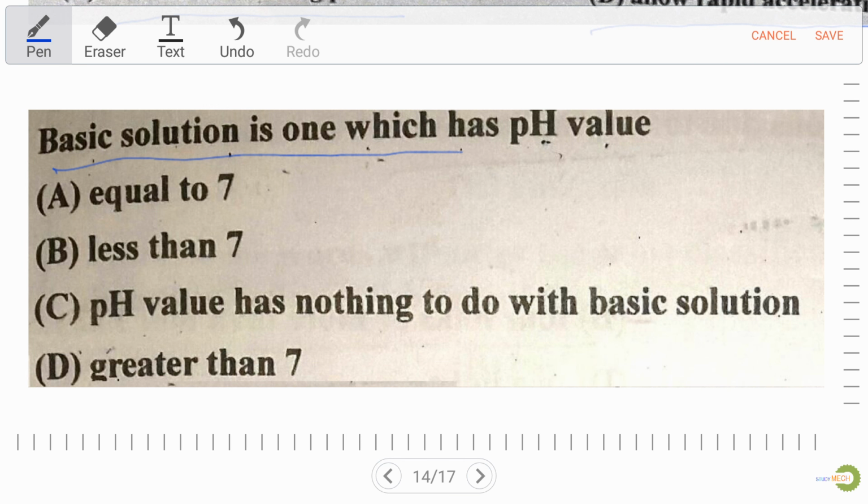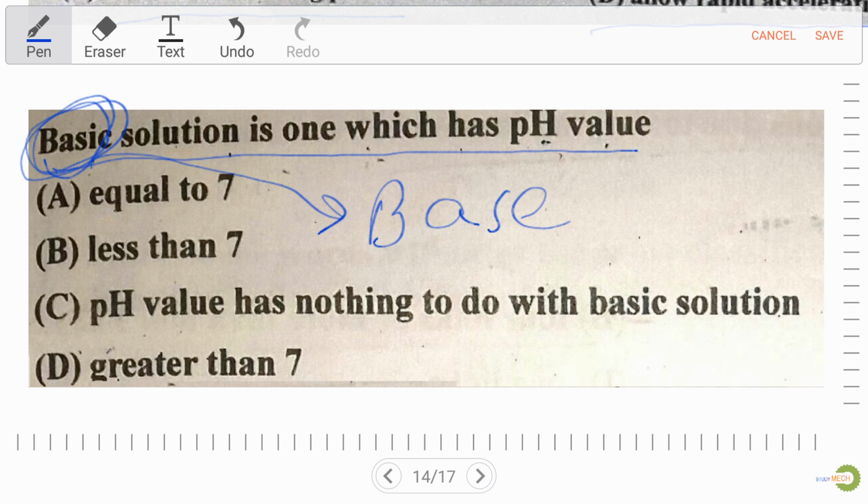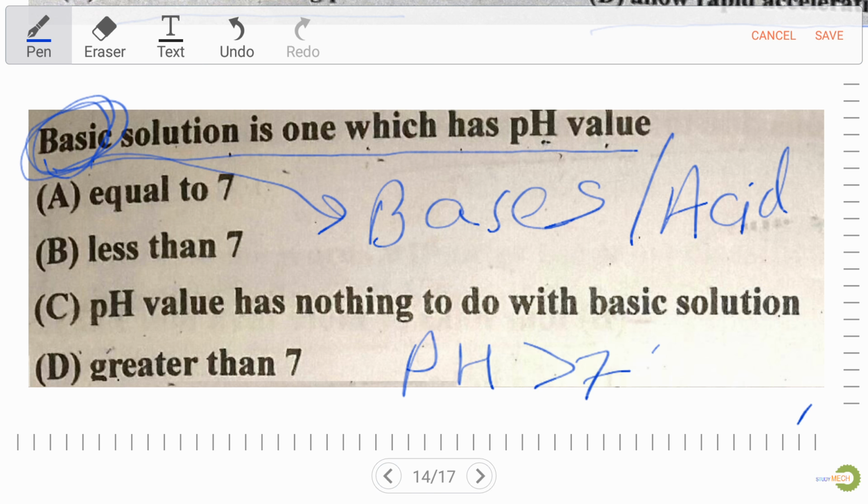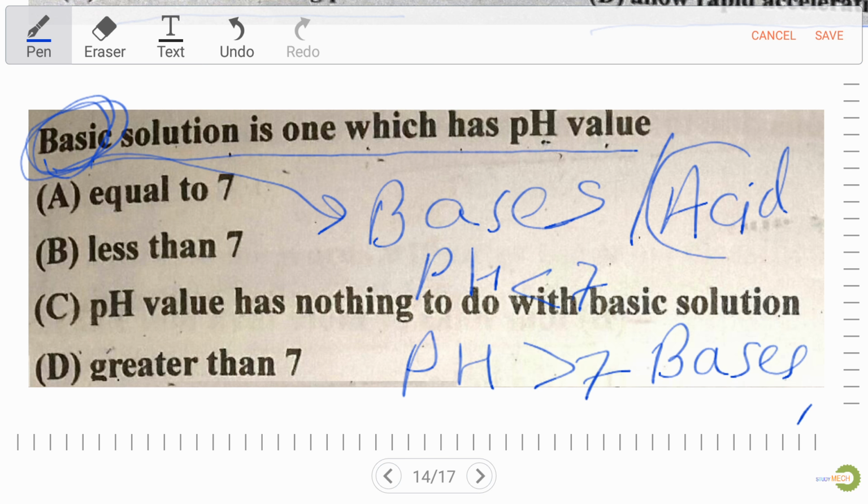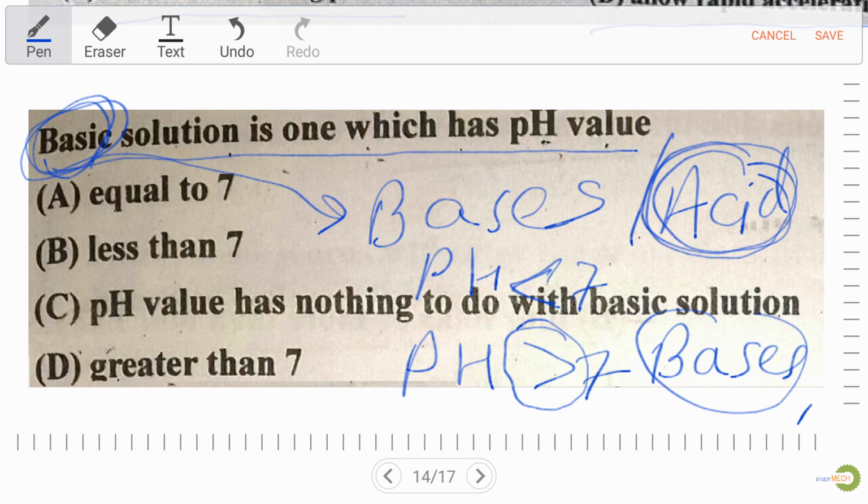Now let's discuss a new question. Basic solution is one which has pH value. Now over here there is a spelling mistake. It is not basic, the spelling is BASES, base and acid. As we know, this depends upon pH value: if pH is greater than 7 then our solution is a base, and if pH value is less than 7 then our solution is an acid. So if less, acid, and if greater, base, always remember.